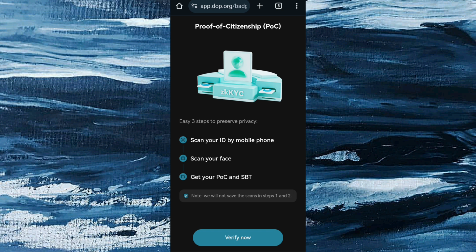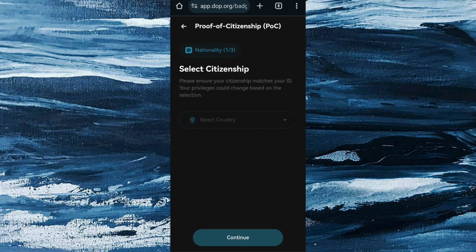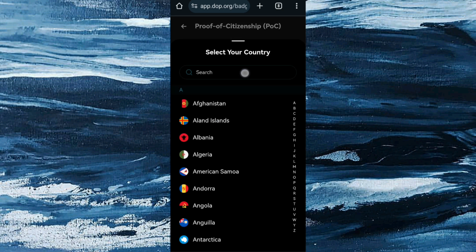Scan your ID by mobile phone number, scan your face, get your POC and SBT. Note, we will not save your scan. Let me start. Okay, this is my country.